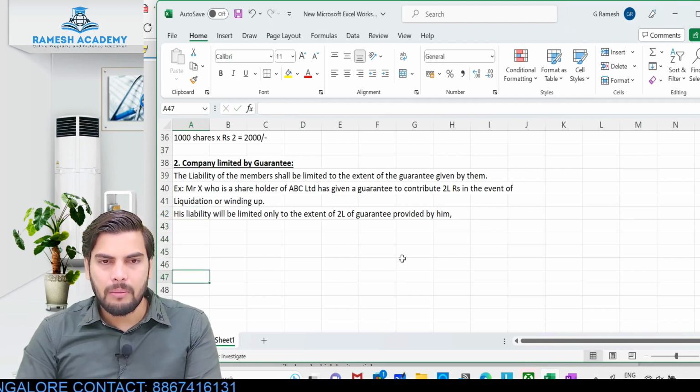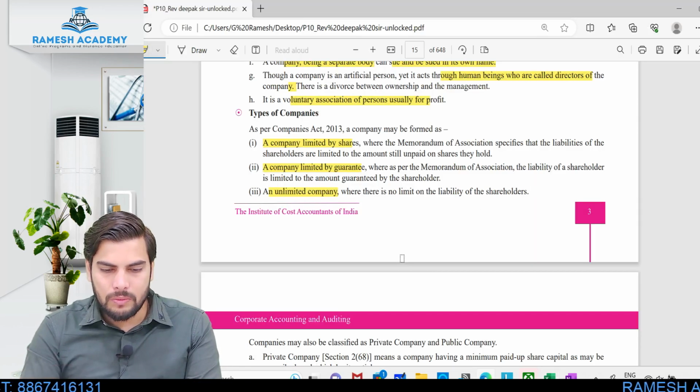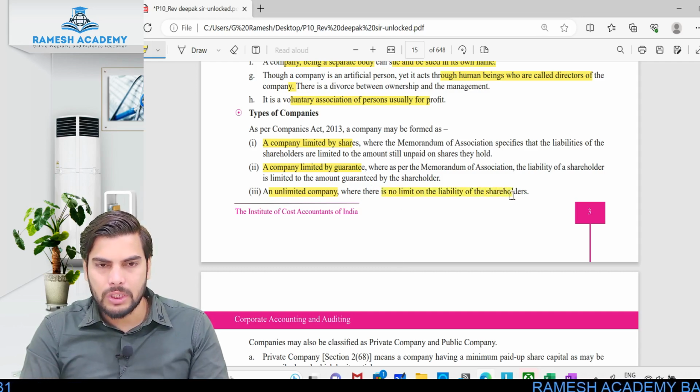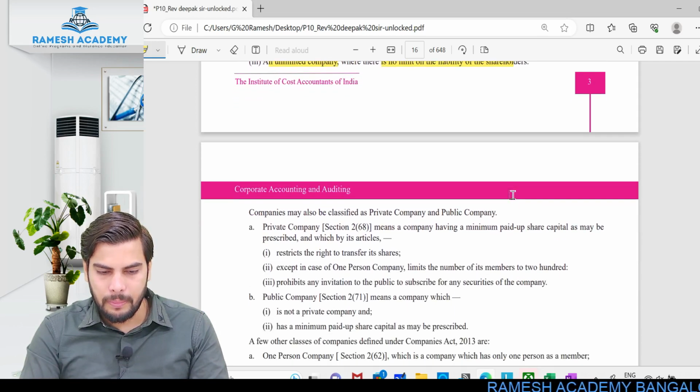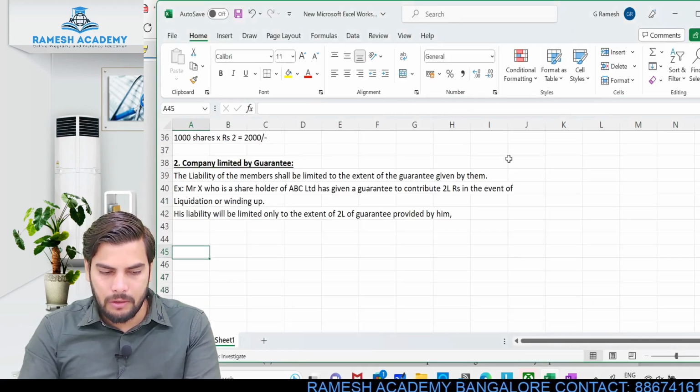What are unlimited companies? An unlimited company is a company wherein the liability of members would be unlimited. So here the shareholders will have to pay without any limit. Look at this, an unlimited company where there is no limit on the liability of the shareholders. Clear? So now the other classification of companies: we have got private limited company or private company, and we have got public company. Let's look into the meaning of these terms.